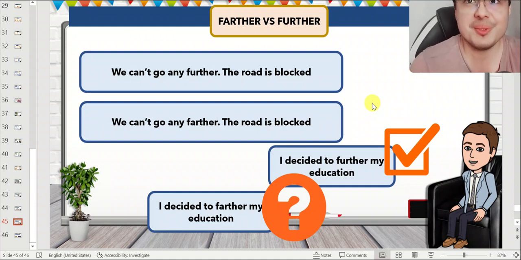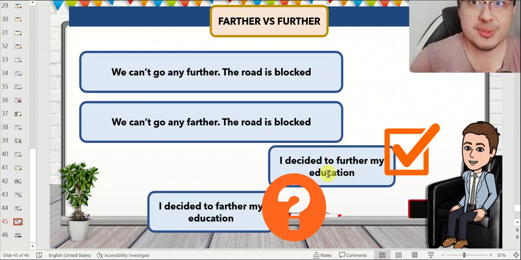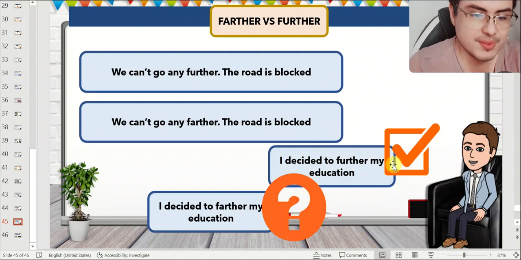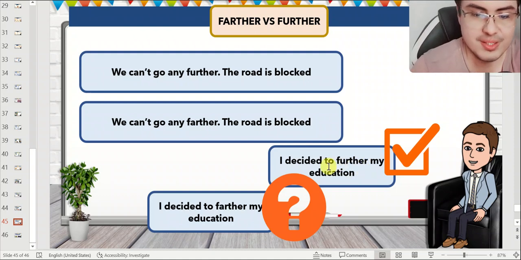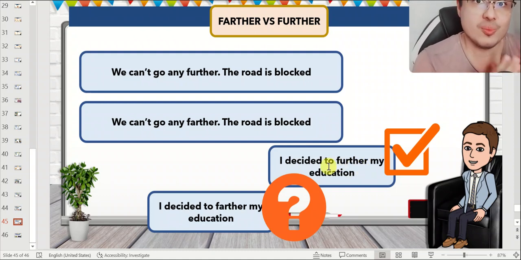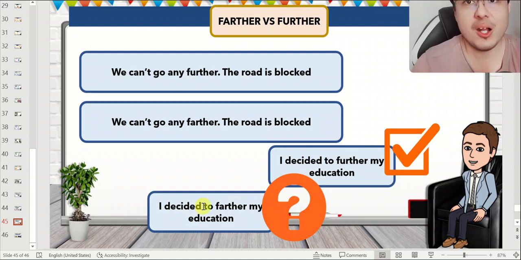For example, you can also use it as a verb. And this means that you are going to continue studying, that you want to pursue another degree. So you can talk about your education. You can say, I decided to further my education. This means continue. So you want to go further, right? If you already have a degree, you want to have a second degree. So you want to continue studying and maybe get another degree. I decided to further my education.